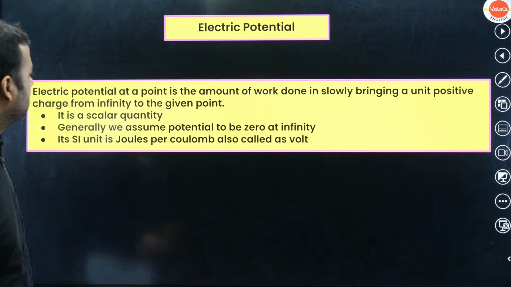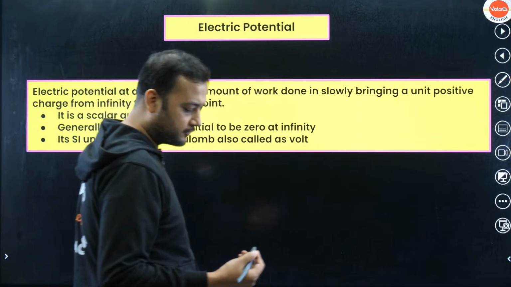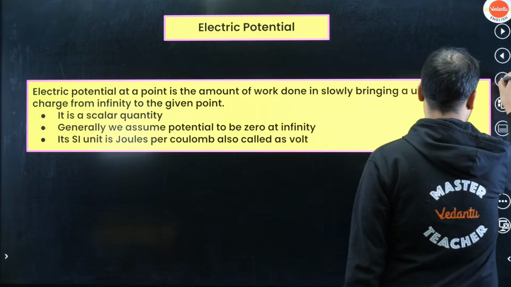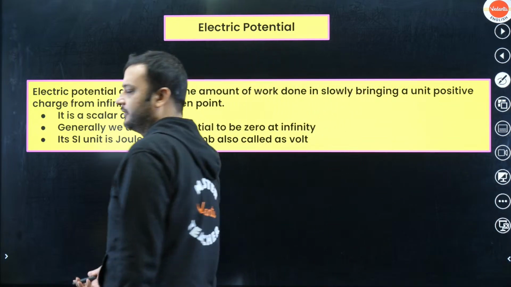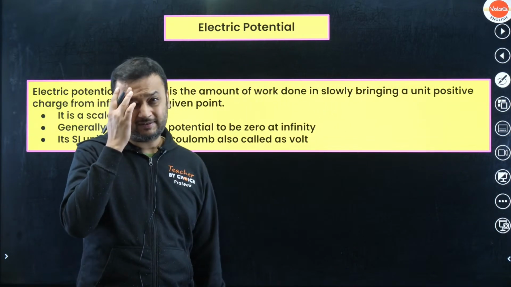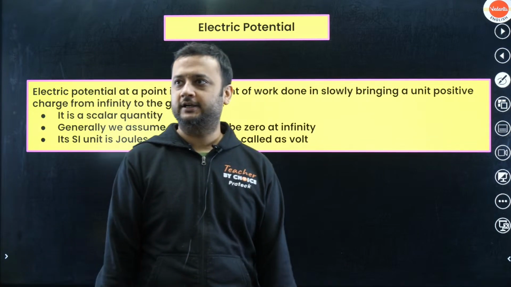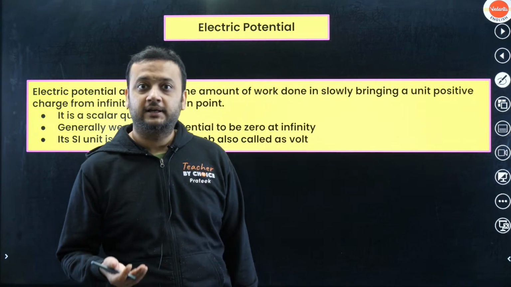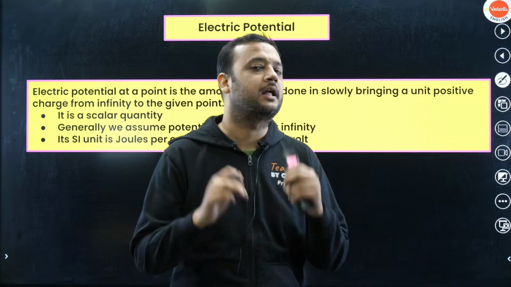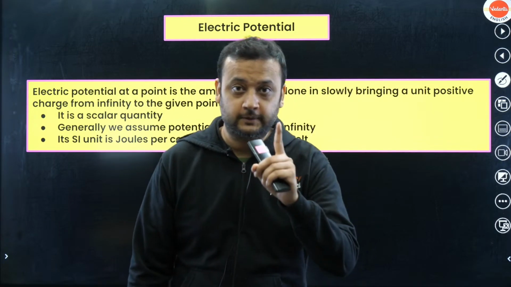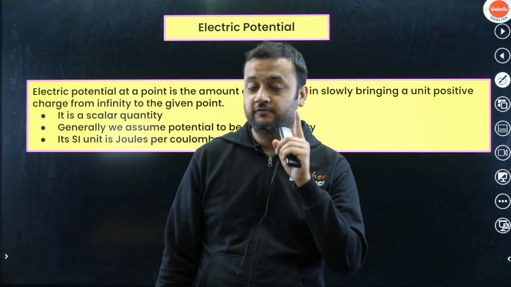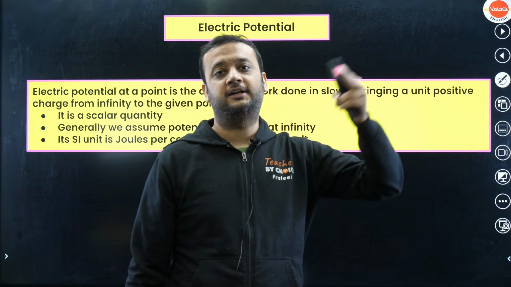Now first let's talk about what is actually electrostatic potential. So basically, if we talk about the value of the electrostatic potential at any point, electrostatic potential at any point is the amount of work done by the external agent in bringing a unit positive charge, that means a charge of 1 coulomb, from infinity to that point.